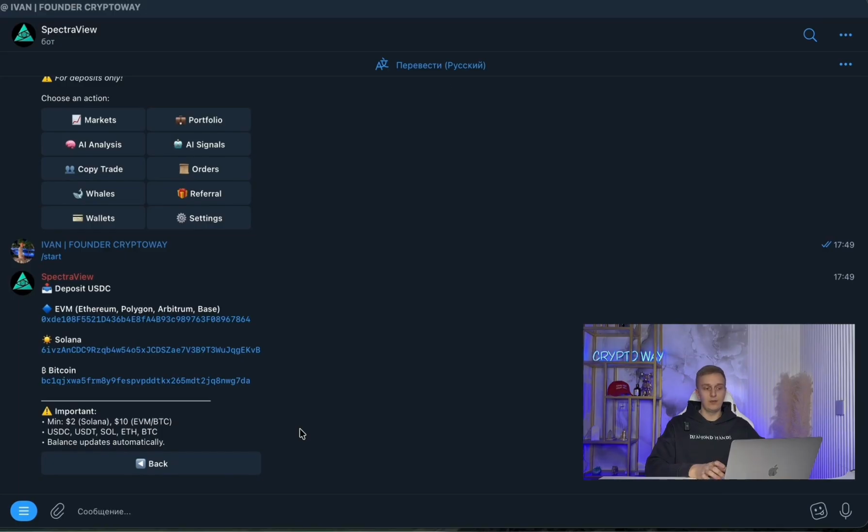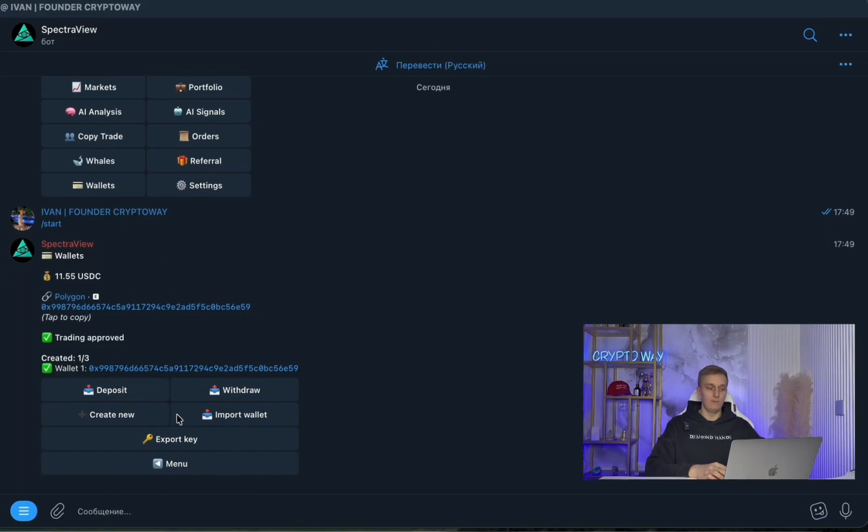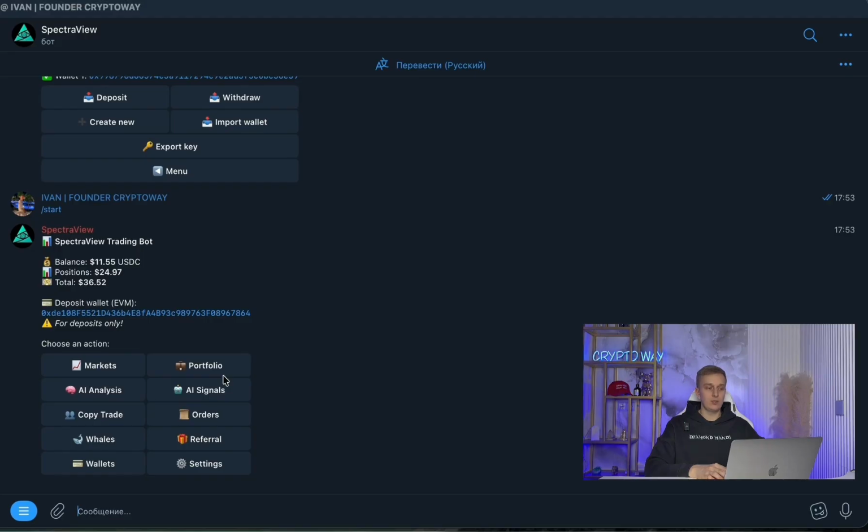Overall, nothing critical will happen if you mix them up. You'll just need to do an extra conversion. In the bot, you'll also have a button here. And basically, you'll still be able to continue trading, but it's just more convenient if you deposit directly. I also recommend using the internal deposit address. Before you start trading with large amounts, it's best to make a small deposit and play around with the bot until you get used to it. Get familiar with the functionality, figure out all the details, and only then gradually increase your deposit.